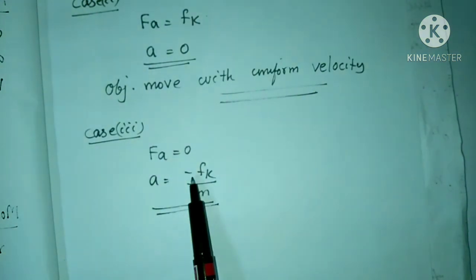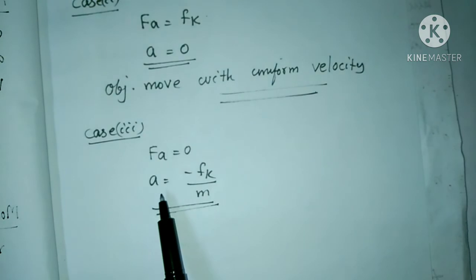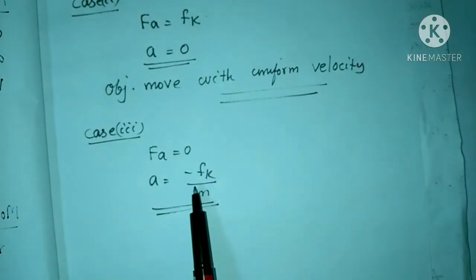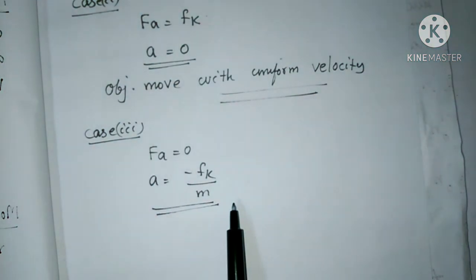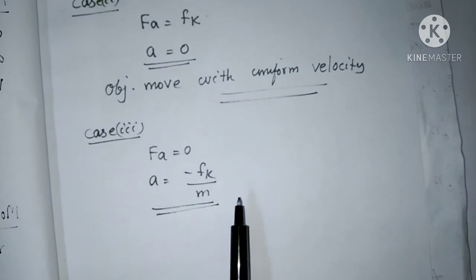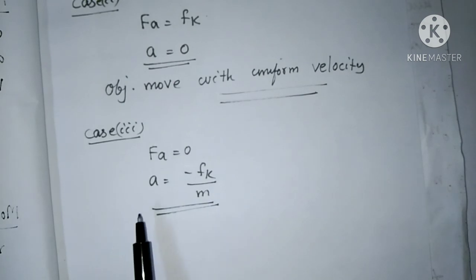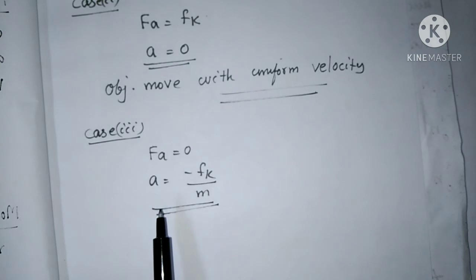The negative sign in the acceleration represents that the body will retard and finally come to rest. If we do not apply any force, the body will come to a stop, because the force of friction opposes the motion of the body.